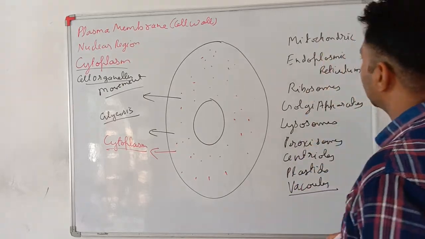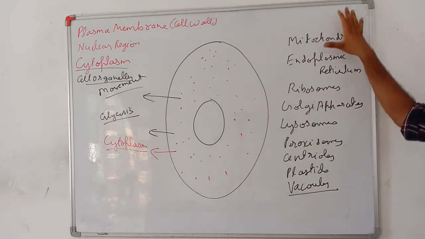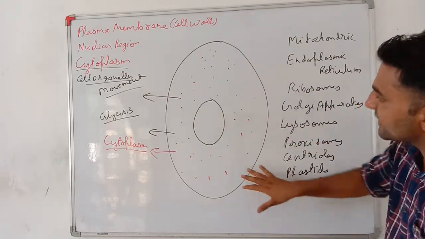So these all are the different organelles present in the cytoplasm.